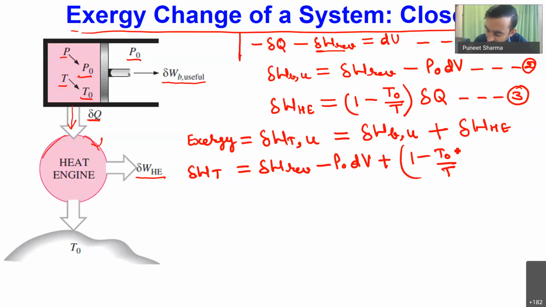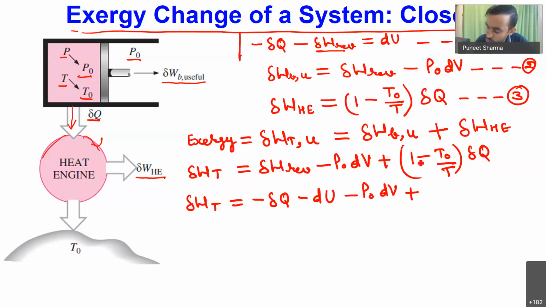Now this delta W reversible I can write from equation number 1. So from equation number 1 I will substitute the value of delta W reversible, which will be minus delta Q minus dU, then minus P naught into dV. Then if I multiply this one, we have plus delta Q minus T naught times delta Q by T. So this is our entire equation.